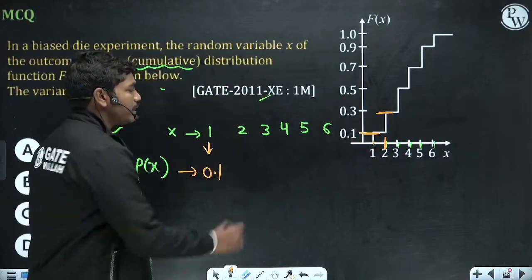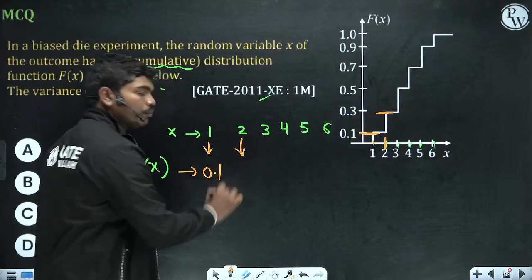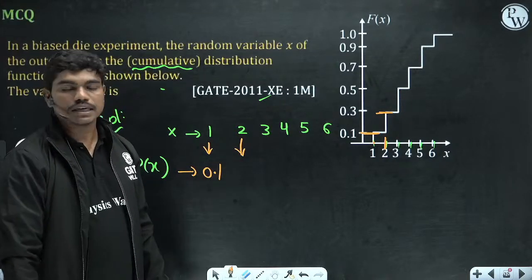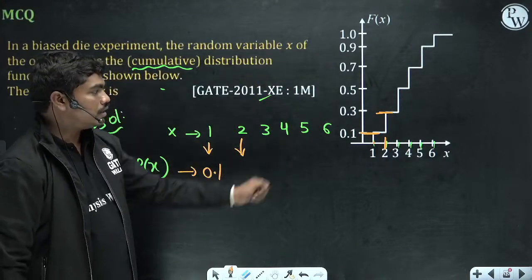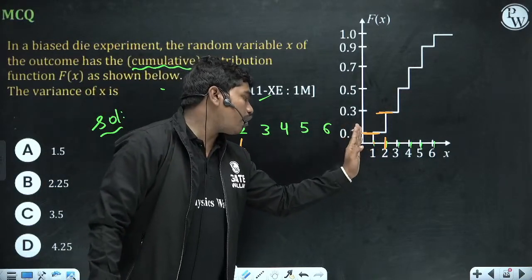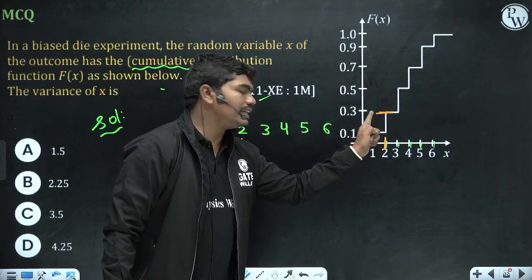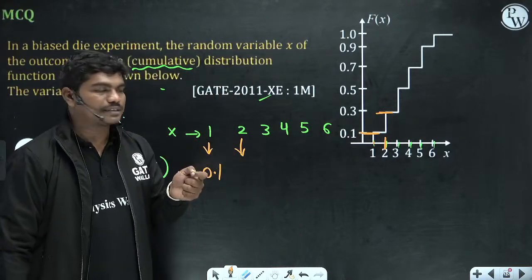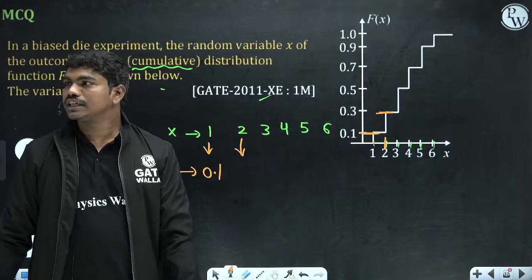So can you tell me what is the probability of getting only 2? For x equal to 1, the probability is 0.1, but the probability of getting either 1 or 2 combined is 0.3. Then the probability of getting only 2 is 0.2, correct?